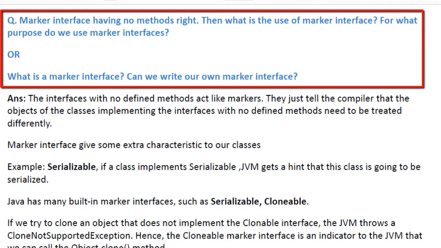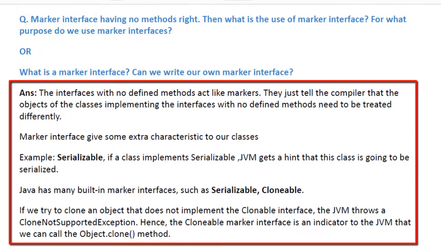The question is, the marker interfaces have no methods, right? Then what is the use of marker interface? For what purpose do we use marker interfaces? Or what is a marker interface? Can we write our own marker interface? The answer is, the interfaces with no defined methods act like markers. They just tell the Java compiler that the objects of the classes implementing the interfaces with no defined methods need to be treated differently. Marker interfaces give some extra characteristic to our classes.